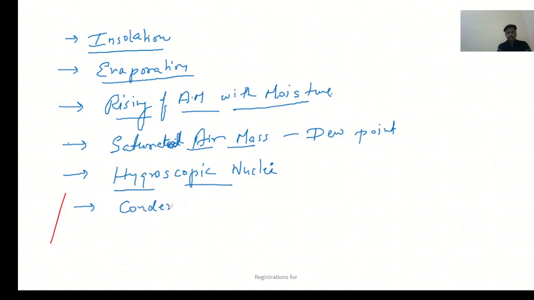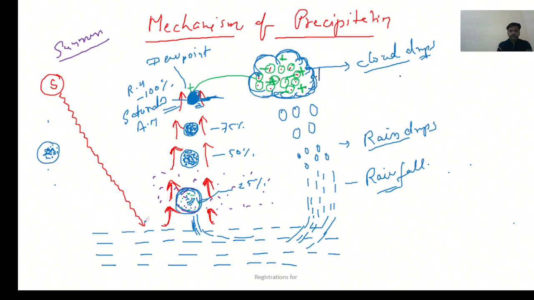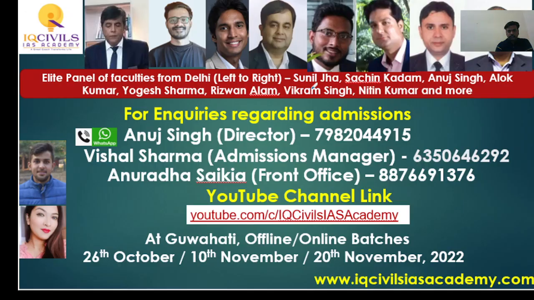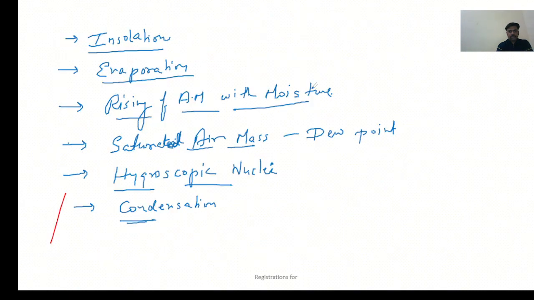So condensation begins when hygroscopic nuclei are present, as you can see in this diagram. What are hygroscopic nuclei doing? They are increasing vapor pressure, and vapor pressure is required for condensation. Then clouds will form. Condensation means cloud formation.